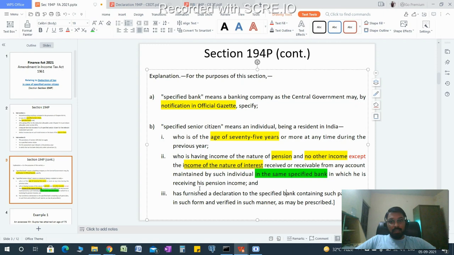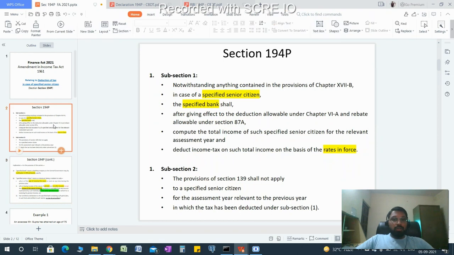The assessee has to furnish a declaration containing such particulars, in such form and verified as may be prescribed, and this is the second notification where the Central Government has prescribed the declaration and the forms in which such declaration has to be furnished, etc. So the crux of 194P is, whenever a super senior, a specified senior citizen